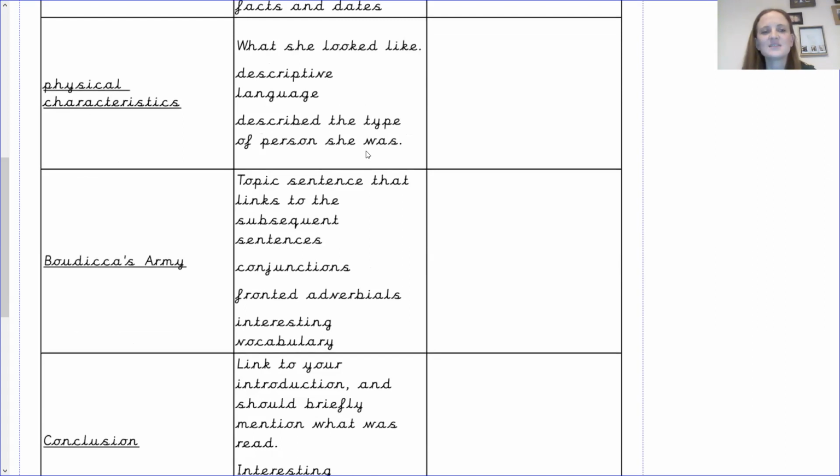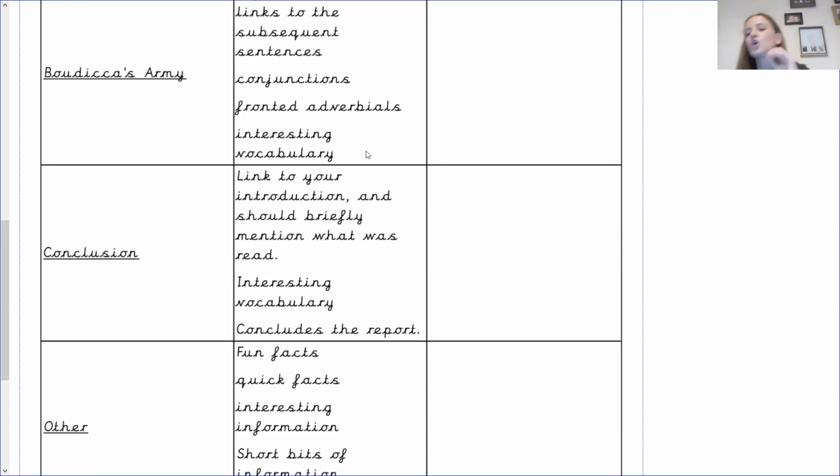We've got topic sentences that link to the subsequent sentences, and that also goes for all the paragraphs, all have topic sentences that then everything else is linked. We've used conjunctions, we've used fronted adverbials, we've used interesting vocabulary. We have our conclusion that links to your introduction. So it links back to the original question that we asked and briefly mentions what we've read. We've used interesting vocabulary again, and it concludes the whole report and kind of brings it to an end.